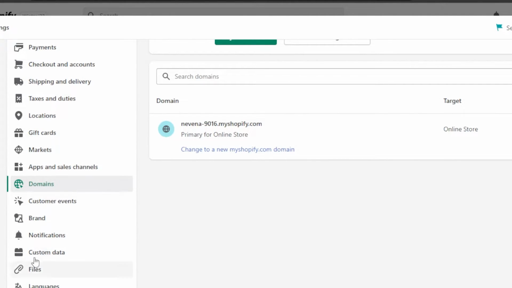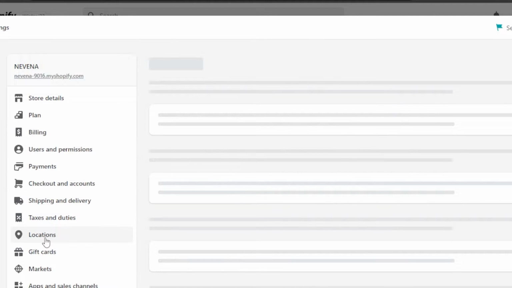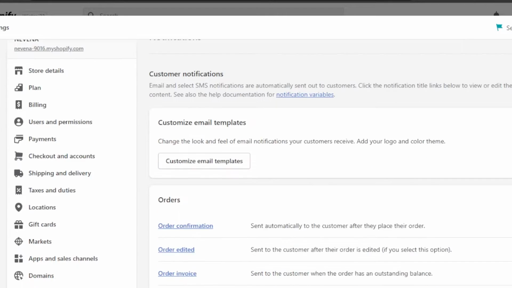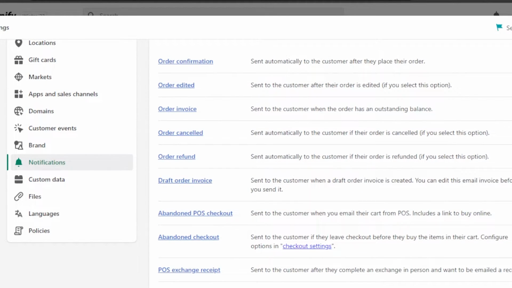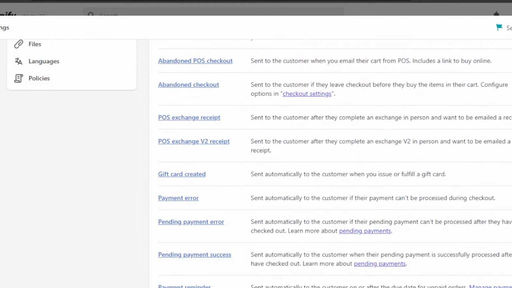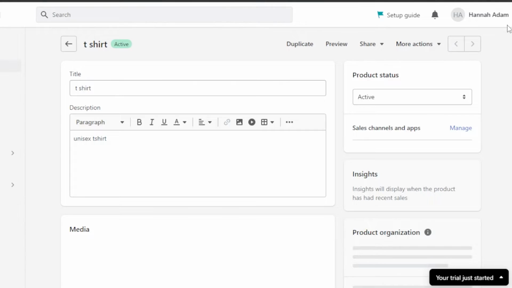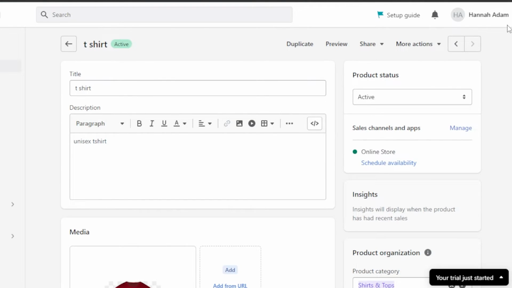We can send different emails that are actually created with coding, and you will be able to set order confirmation emails. We have order edited emails, invoices, and different types of emails here. We can create a multi-language store as well. If you go to the language section, click on add language, and you will be able to convert your store into any other language.